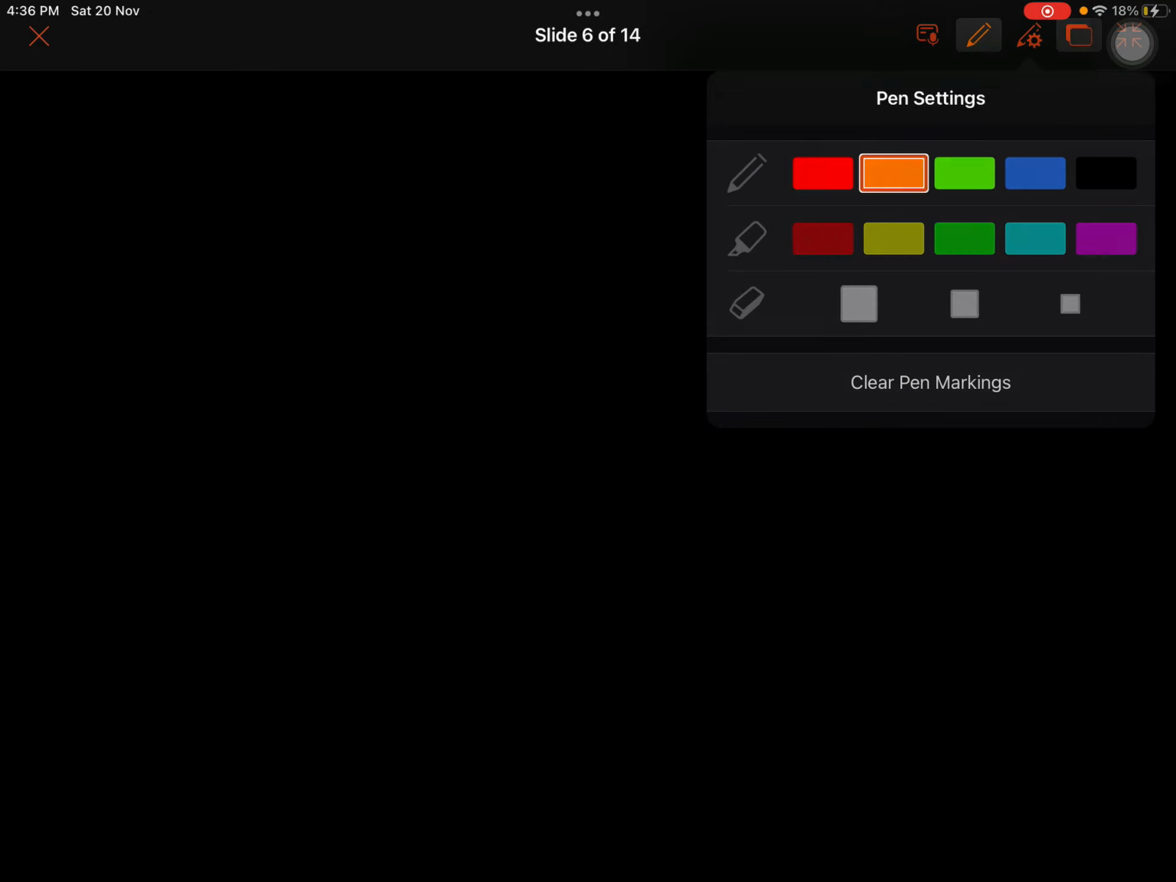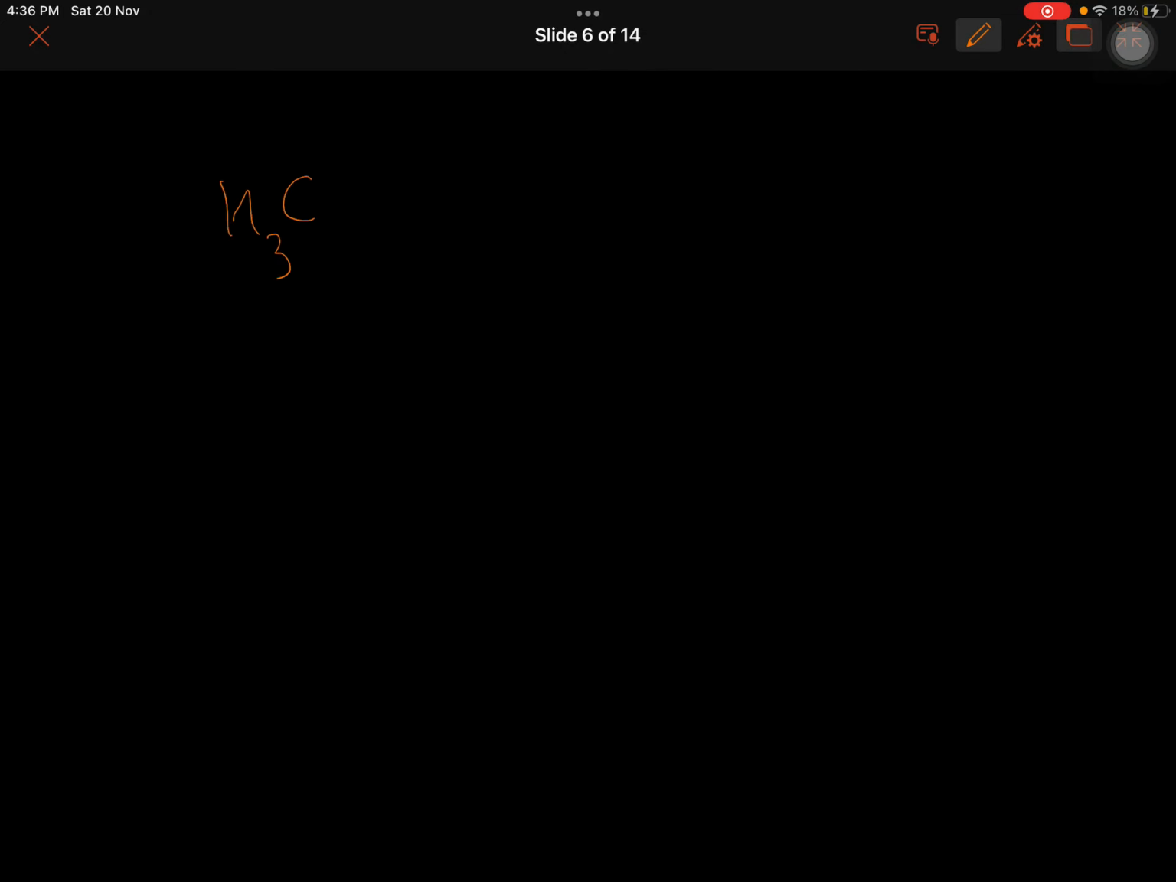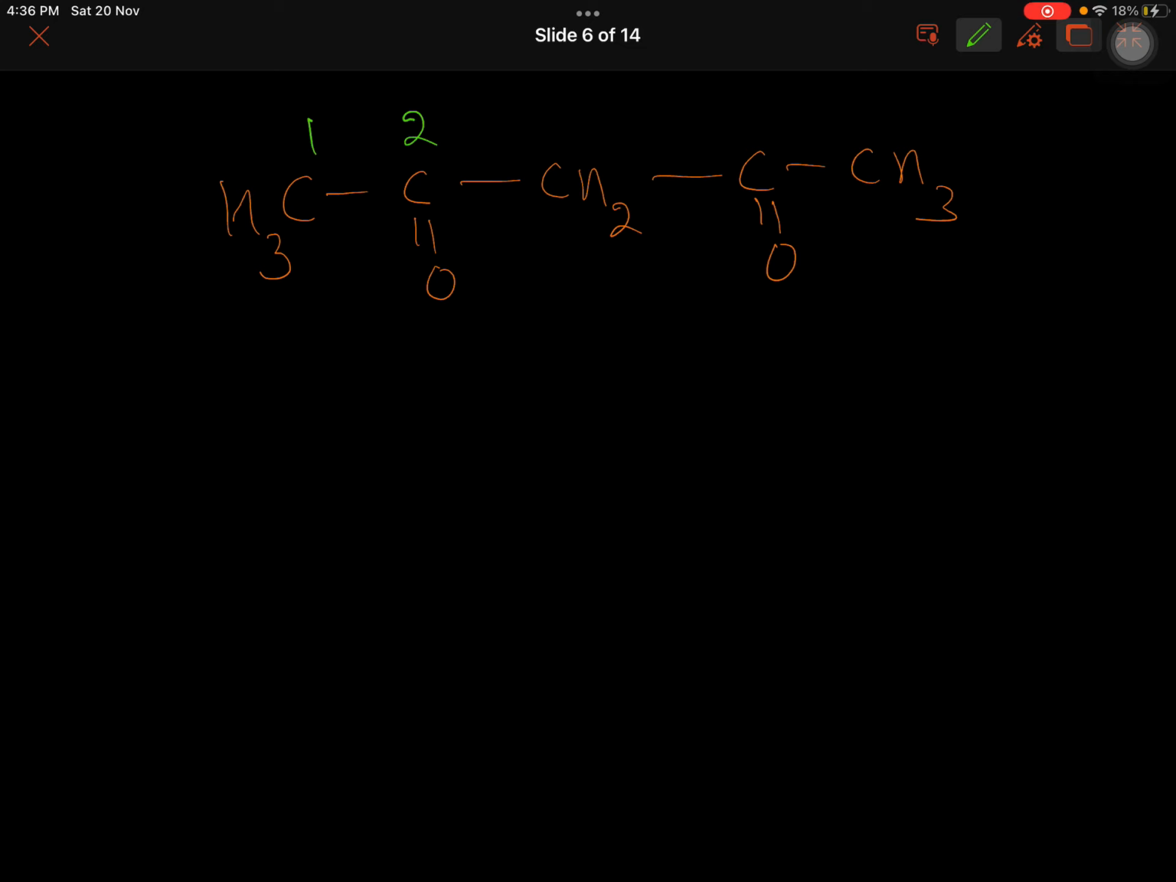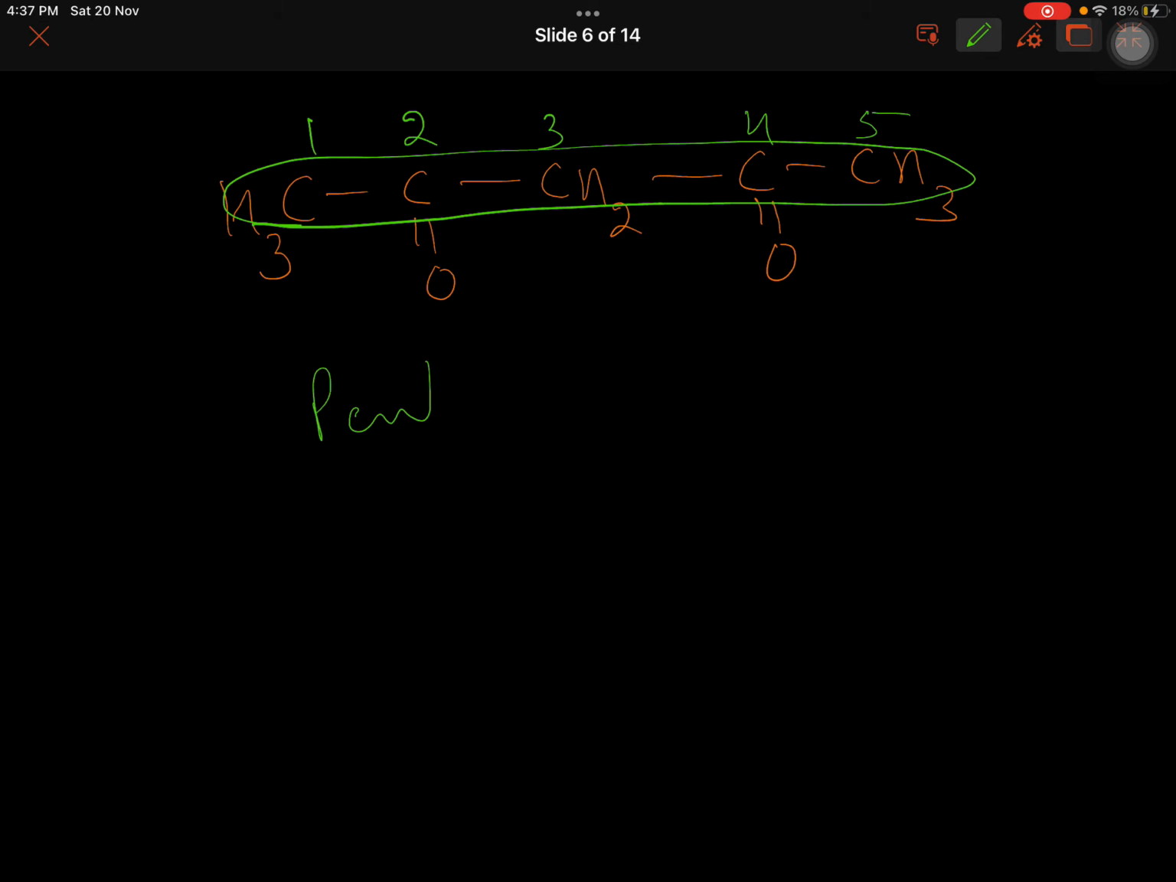And suppose you have an example where you have CH3, C double bond O, CH2, C double bond O, CH3. The ketonic group is coming twice. So number it from where they are getting the lowest possible number where CO is placed. From both sides it's going to be 2, 4 only. And the total number of carbons is 5 in the longest carbon chain. The only possibility. So it is pentane.